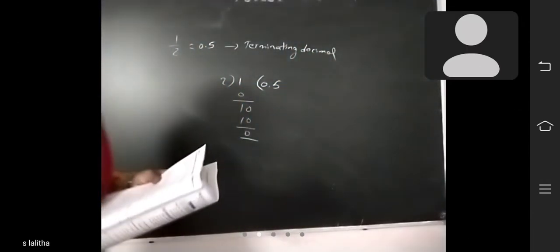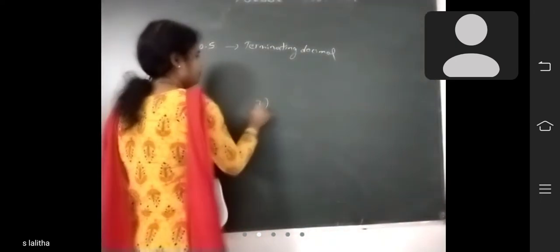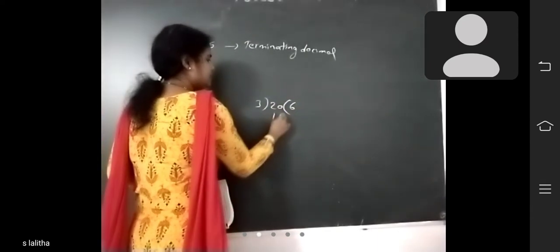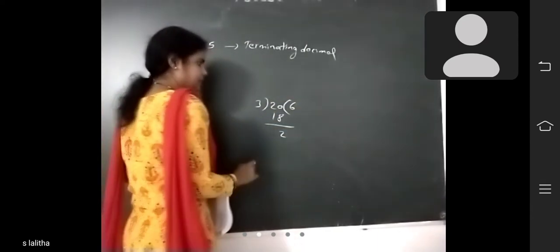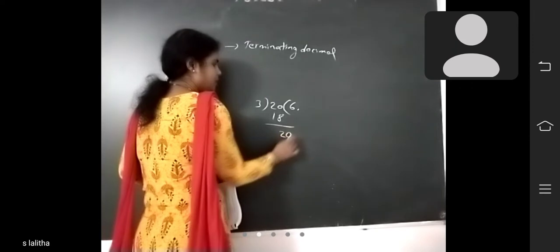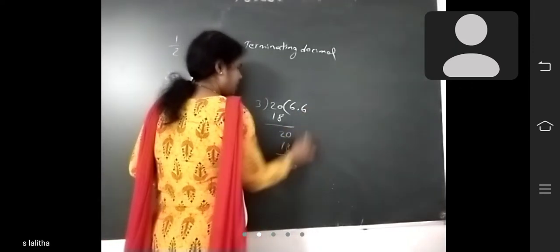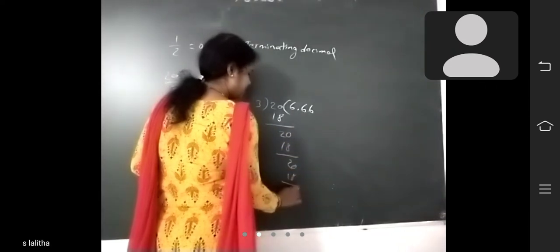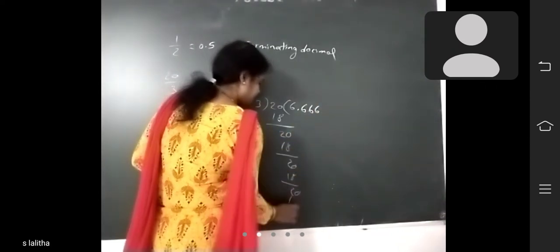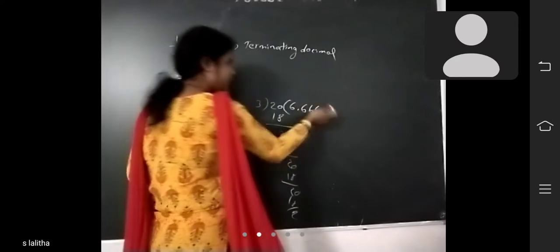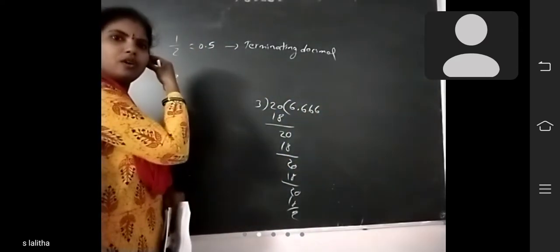Next, another one: non-terminating decimal, recurring decimal. 20 by 3. 3 6 is 18, 2 is the remainder. Keep the decimal point, 0. Again 3 6 is 18, 2, 0, 18. Again. So we'll get like that only. It will be repeated. There is no finite.